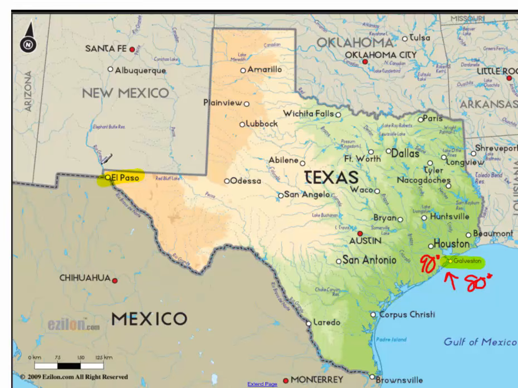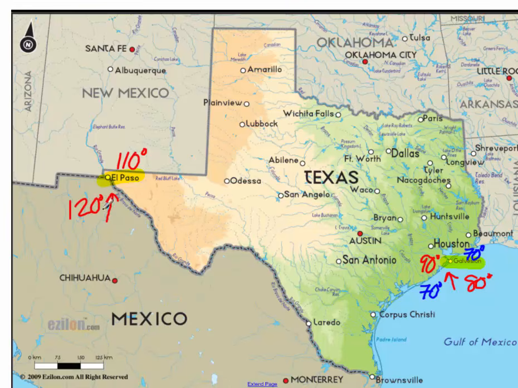Now here, maybe the land heats up to 120 degrees, because land heats up faster. So the wind hitting El Paso is quite hot. So it might get to be, say, 110, 120 degrees in El Paso. Now let's go to the winter time. Maybe the water down here in Galveston drops to, say, 70, 65 degrees in the winter. So during the winter time, Galveston's temperatures may drop down into the 60s and 70s. So let's say it's 70 degrees here in Galveston.